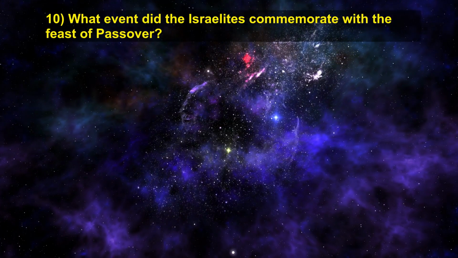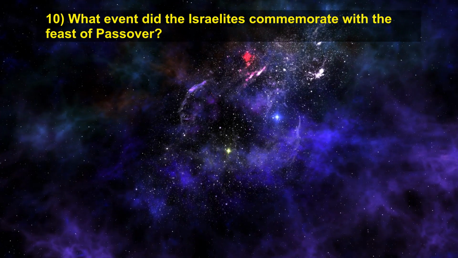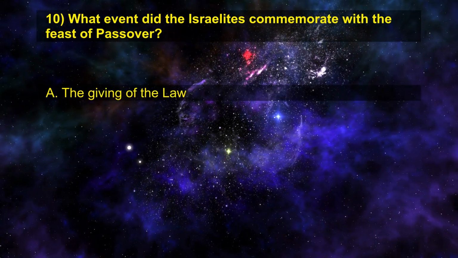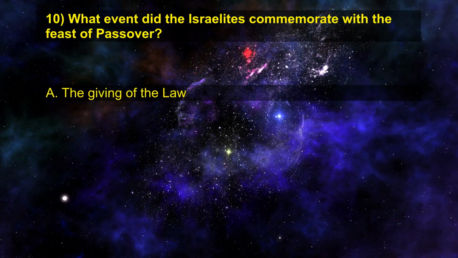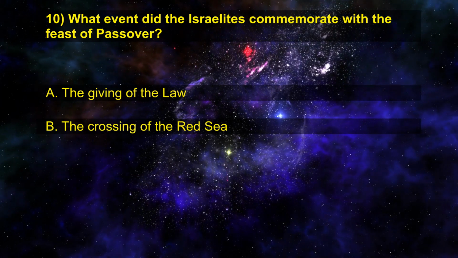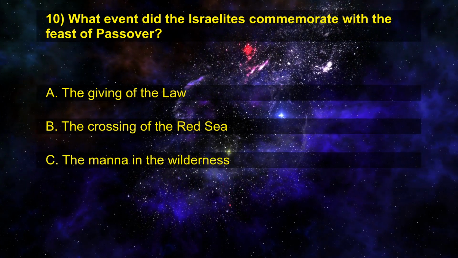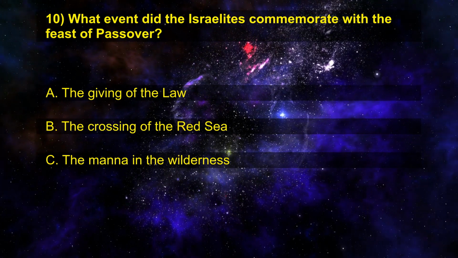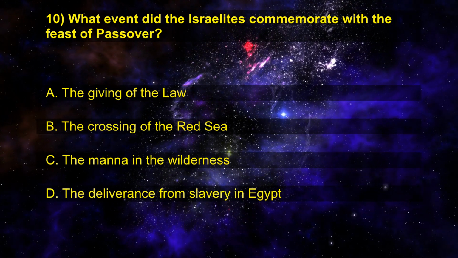10. What event did the Israelites commemorate with the feast of Passover? A. The giving of the law. B. The crossing of the Red Sea. C. The manna in the wilderness. D. The deliverance from slavery in Egypt.